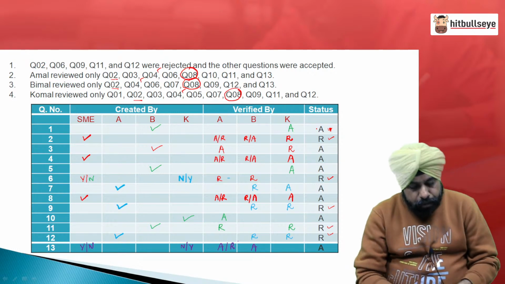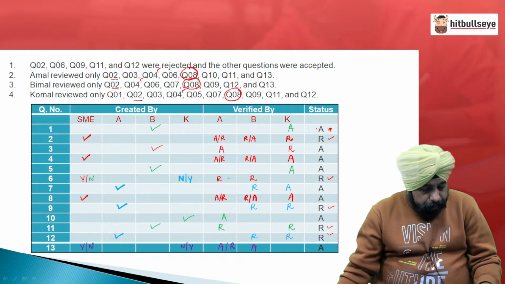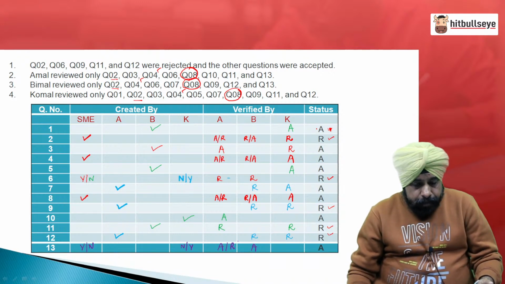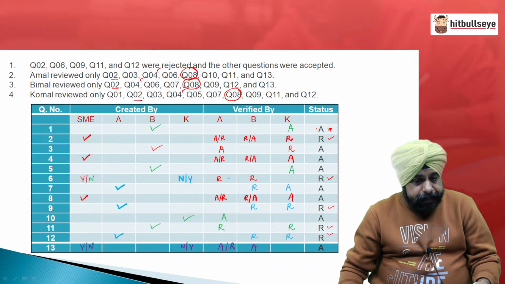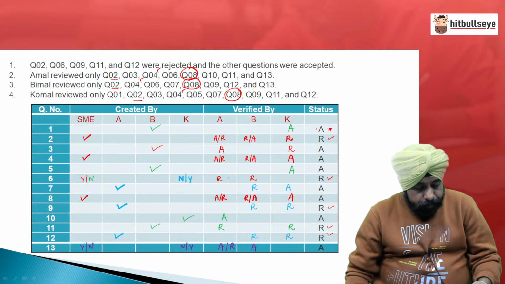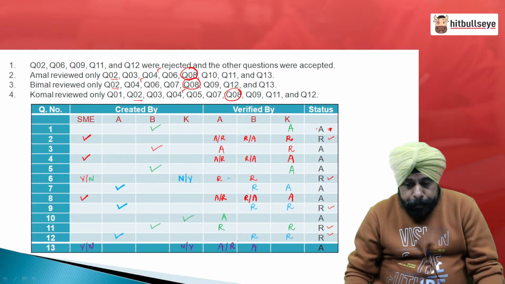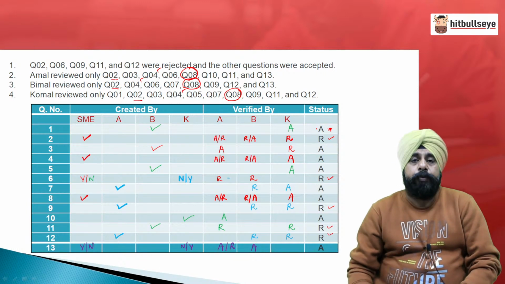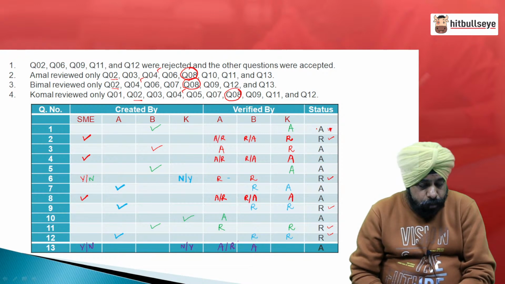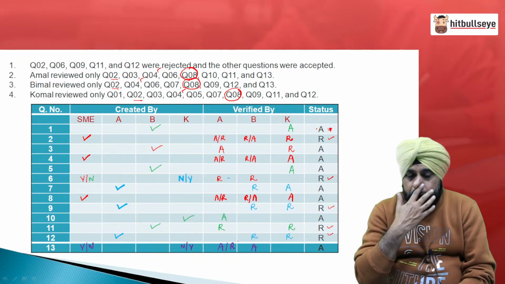Let me just see the answers on the YouTube. Yes, that was the overlapping, right? Good evening, Khushi. SME created question number 4, 8, 13. Yeah, but for 13 it is not necessary that SME has created it. It could have been created by K also. Yes, that is wrong. So, people, this is the complete table. If you can go through, any doubt in the next 1 minute you can ask. Then I straight away show you the questions, answers and the course for which you all are here.